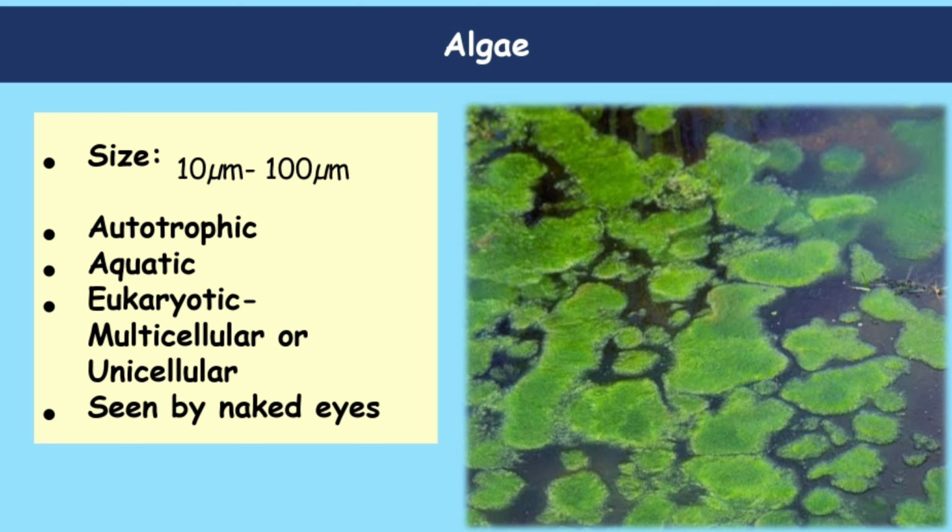Next one is algae. The size of algae is 10 micrometers to 100 micrometers. They are autotrophic. As you can see, they are green in color. They make food themselves, so they are autotrophic. They are aquatic because they live in water. They are eukaryotic and can be multicellular or unicellular, and they can be seen with the naked eye. Examples are Chlamydomonas. Also, photosynthesis in algae is carried out with the help of chloroplast, which is a green pigment present inside the cell. Very few species of algae are unicellular. Most of them are multicellular and visible with the naked eye.